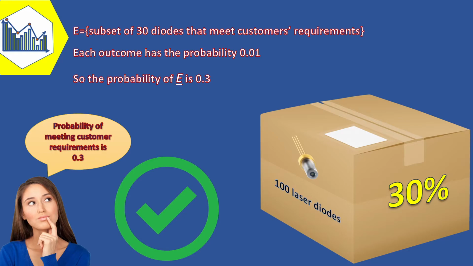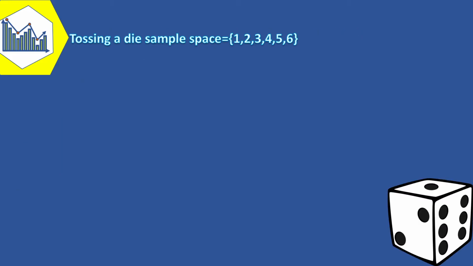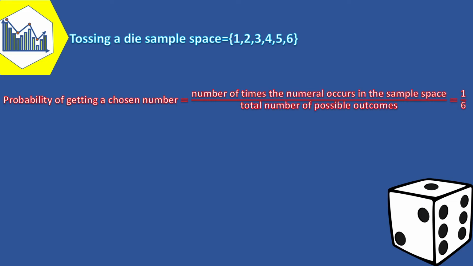But to understand this concept better, let's see another example. We know that each numeral on a die is equally likely to occur when the die is tossed, and the sample space of throwing a die has 6 outcomes from 1 to 6. Thus, the probability of getting a chosen numeral can be calculated like the number of times the numeral occurs in the sample space over the total number of possible outcomes. So, the probability of getting a chosen numeral is 1 over 6.